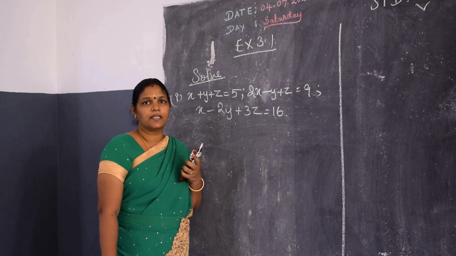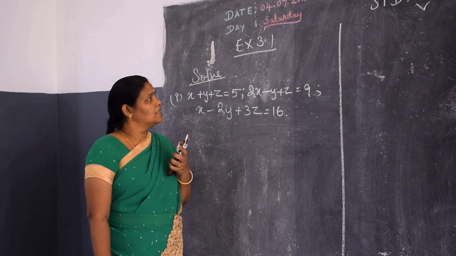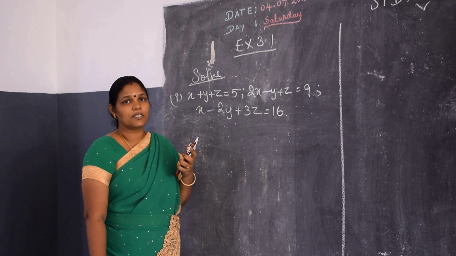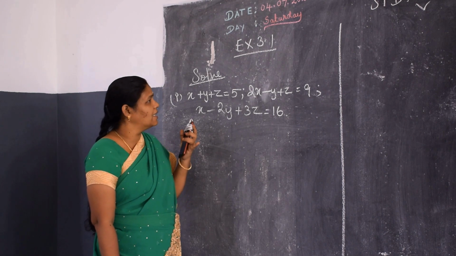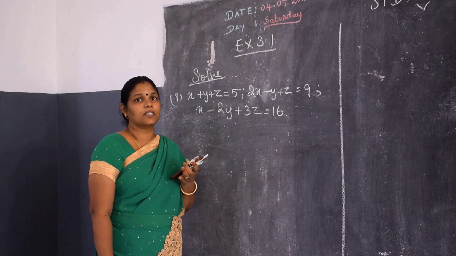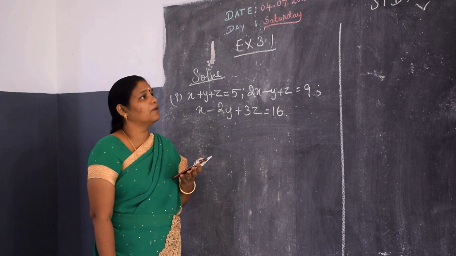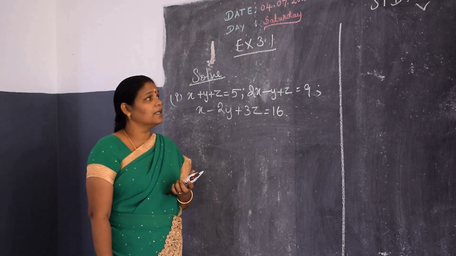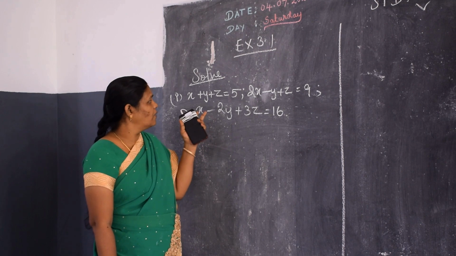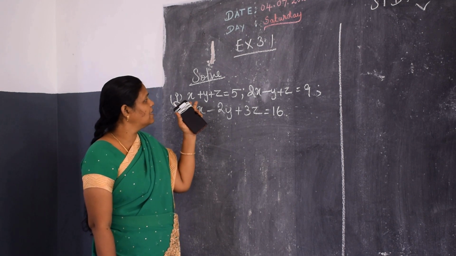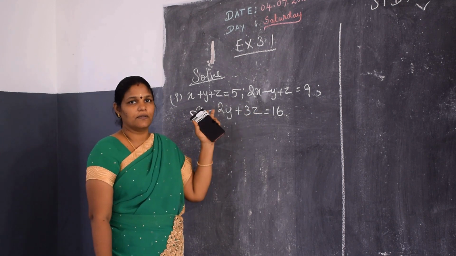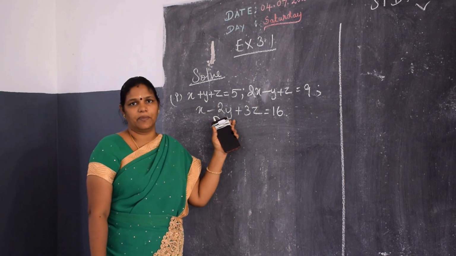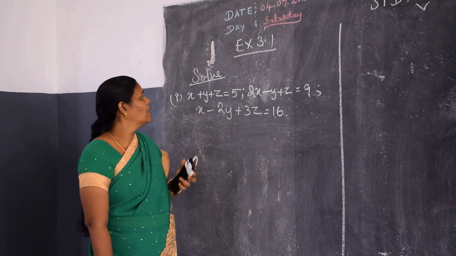Already in the 9th standard, you learned how to solve linear equations of two variables using the elimination method, substitution method, cross multiplication method, and the graphical method. So children, now we are going to learn the problems with 3 variables. How to solve this? We are going to use the elimination method. You know the elimination method?